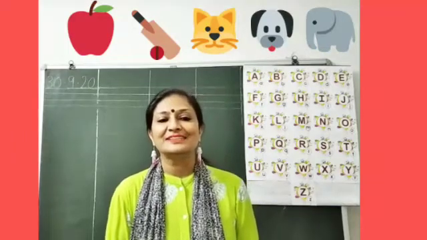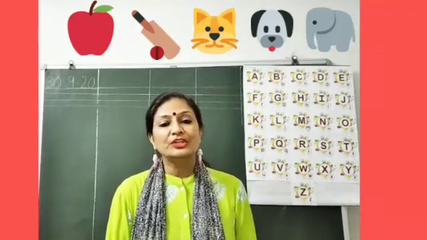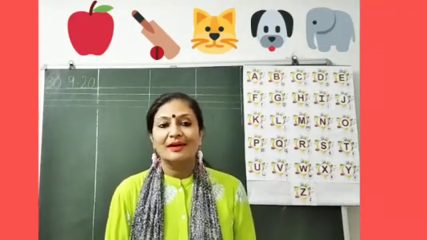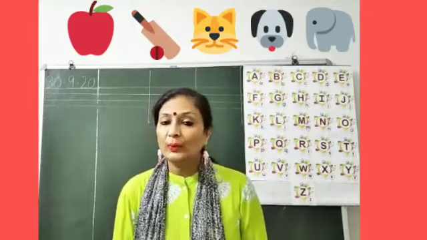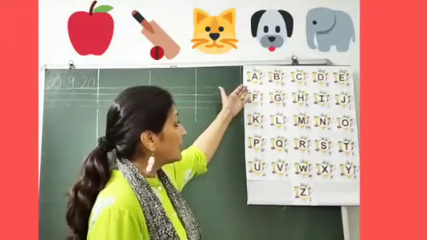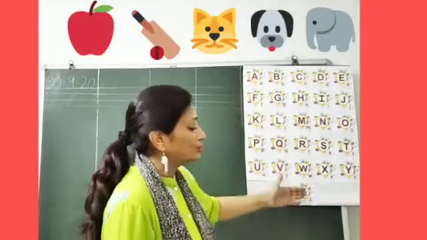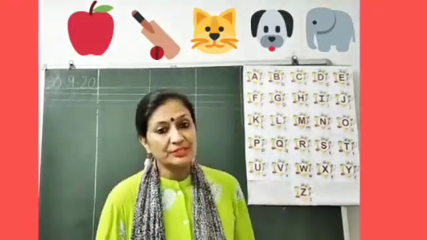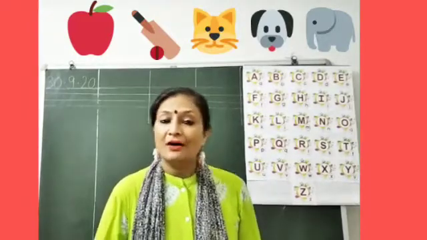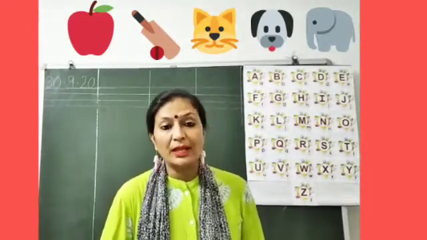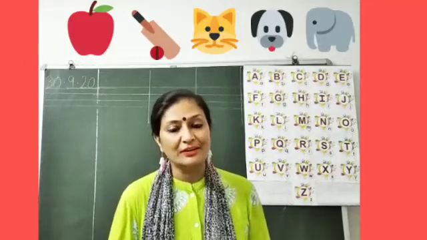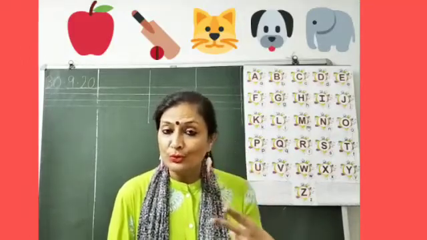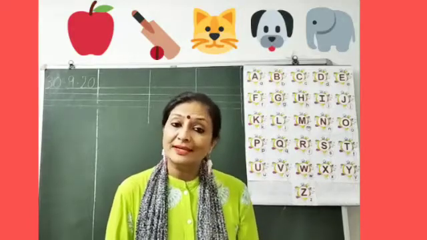That's great. You all know today is our English class, and in our English class today first we will read letters from A to Z, both capital and small. After that we will revise the sounds of letters and we will learn two new sounds of letters.